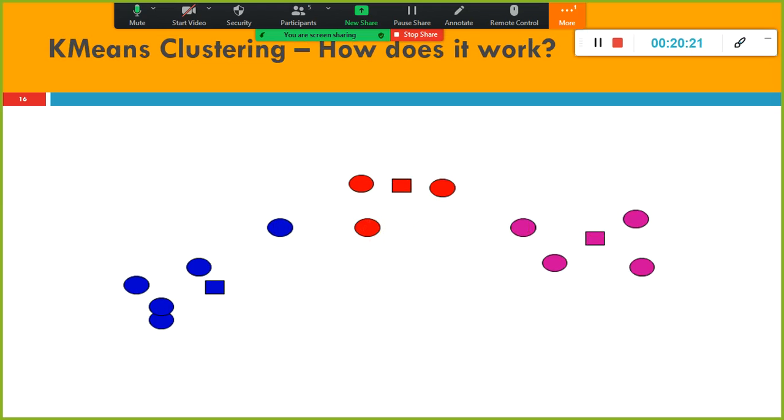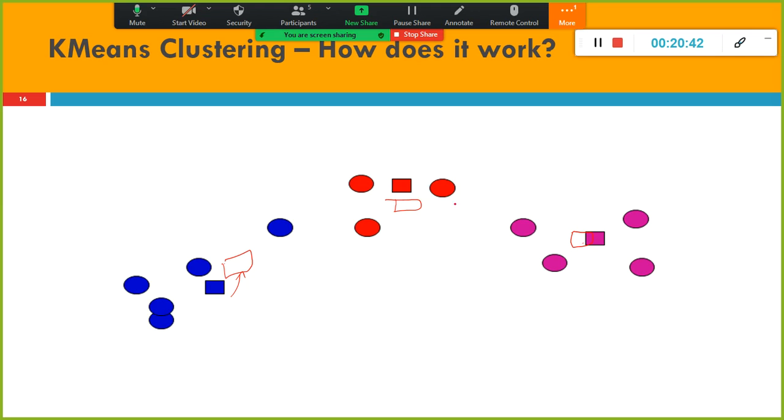Now look here. If you take the average, maybe this one will get shifted here, and probably that one may get shifted here. From here to here it would have shifted, and probably this one might get shifted here. But beyond this, you don't have to.